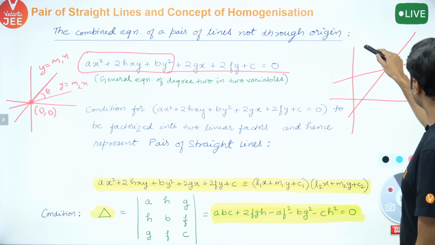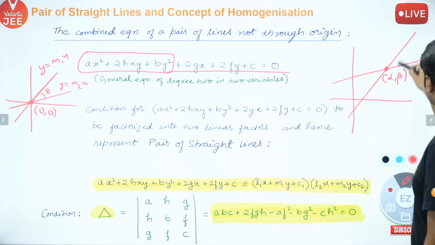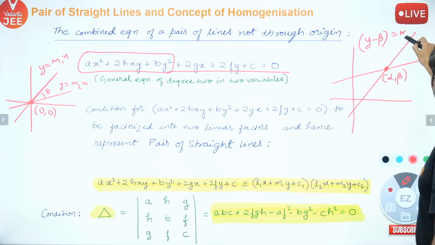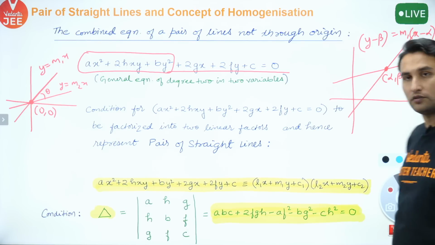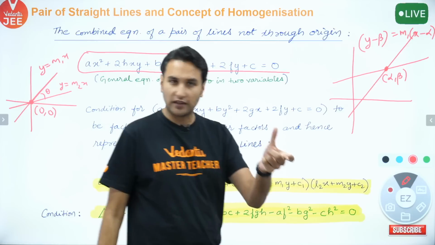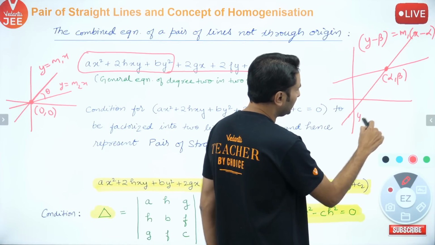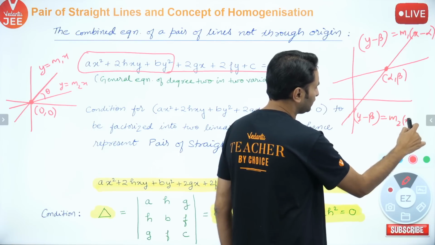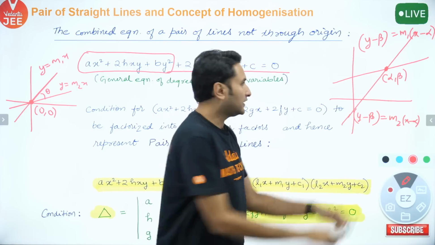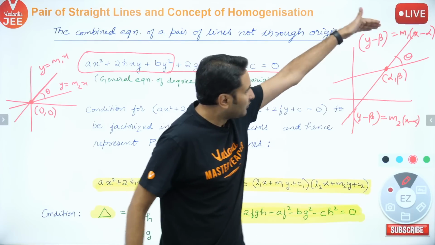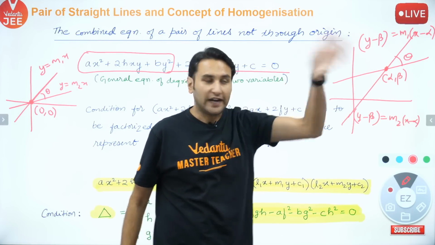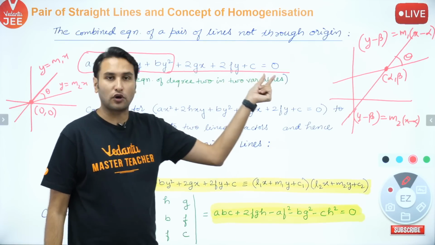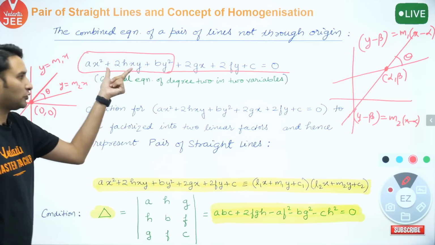Suppose this point is alpha comma beta. So how can you write this? It will be y minus beta is equal to m1 into x minus alpha. All of you know the shifting of origin concept, and this line will be y minus beta is equal to m2 into x minus alpha. Basically, simple thing, this angle is still theta. If I multiply these two lines, additional factors, additional terms with the coefficients of x, y and a constant will get generated, keeping this portion exactly the same.